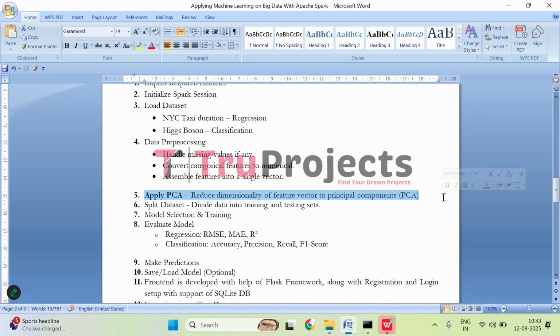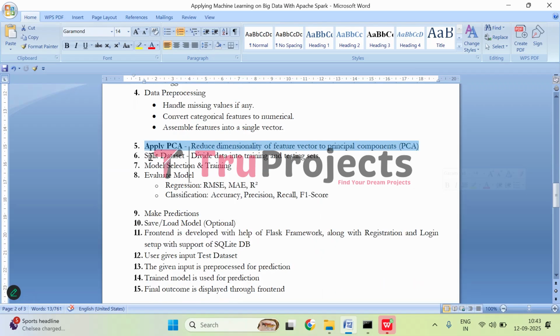Then comes the extension step, that is applying PCA. Here we use principal component analysis to reduce the number of features. This step keeps only the most important information and removes the irrelevant features, which helps the model to train faster and improve the accuracy. Then we split the data into training and testing sets, where the training set is used to train the model and the testing set is used to evaluate the model.